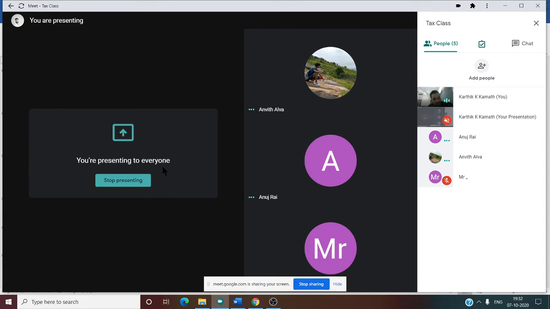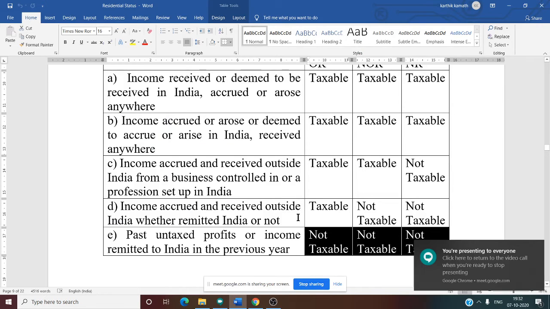If he is an ordinarily resident in India, for everything he is taxed. It doesn't matter. Even if there is no control also, it doesn't matter. Now what is the example I told? Income from a profession in UK received in UK. In that case, only OR is taxed.